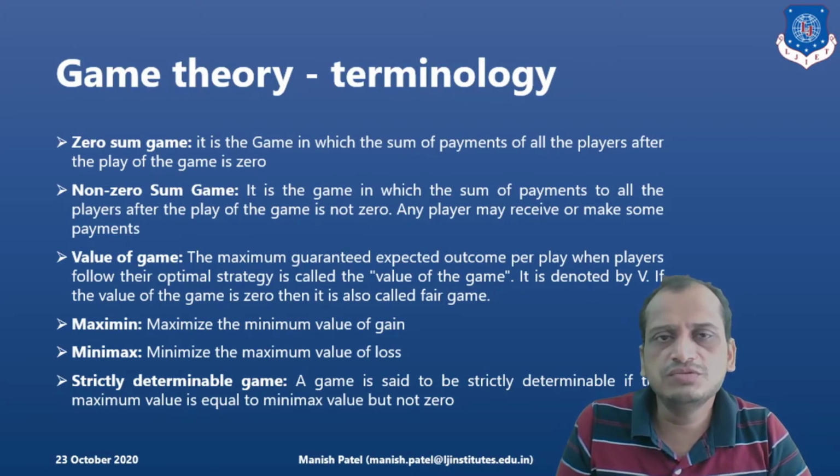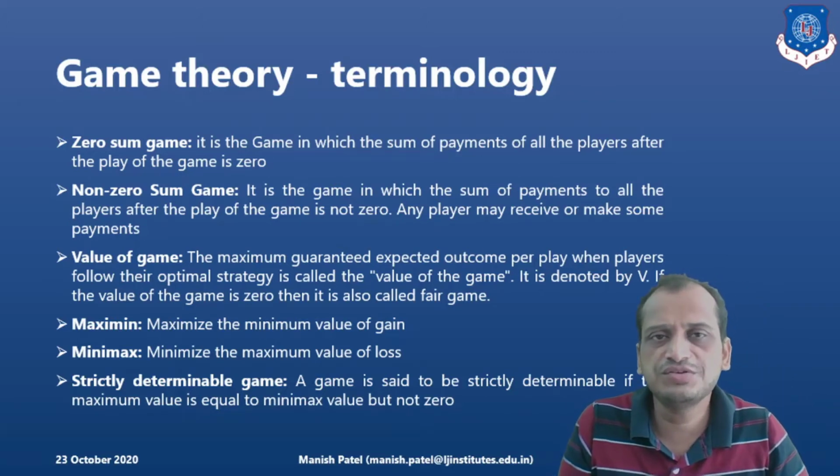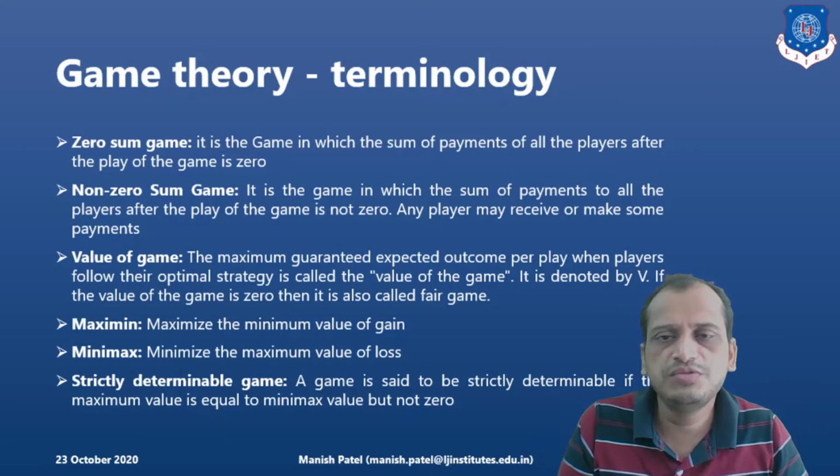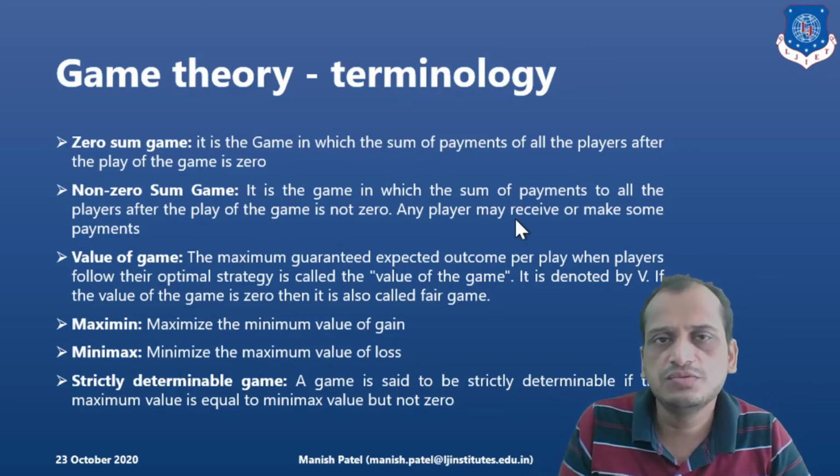Now, further we have zero sum game. What do you mean by that? Here the sum of payments to all the players is zero. Non-zero sum is literally the opposite: the sum of the payments to the players is not zero, and any player may receive something out of that game. Value of the game is the maximum guaranteed outcome out of this play. Whatever maximum guaranteed outcome is there is the value of the game. For a game which involves a saddle point, that is also the value of the game.